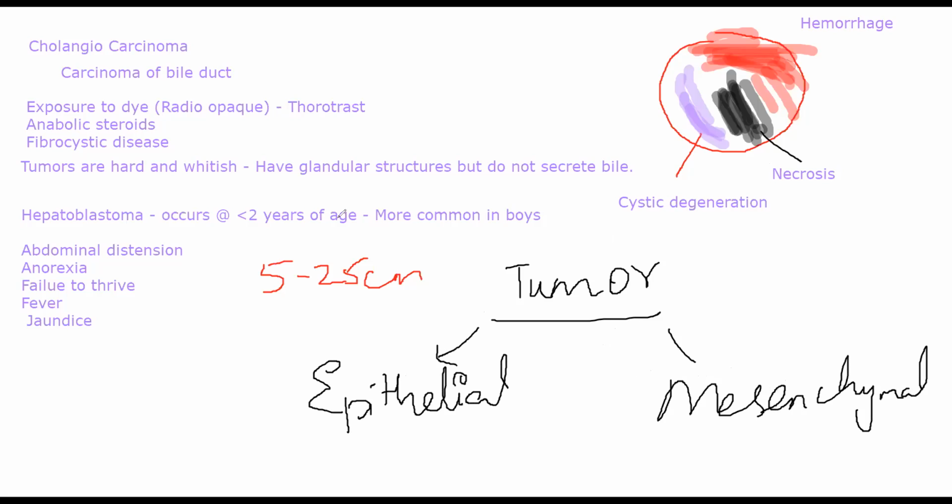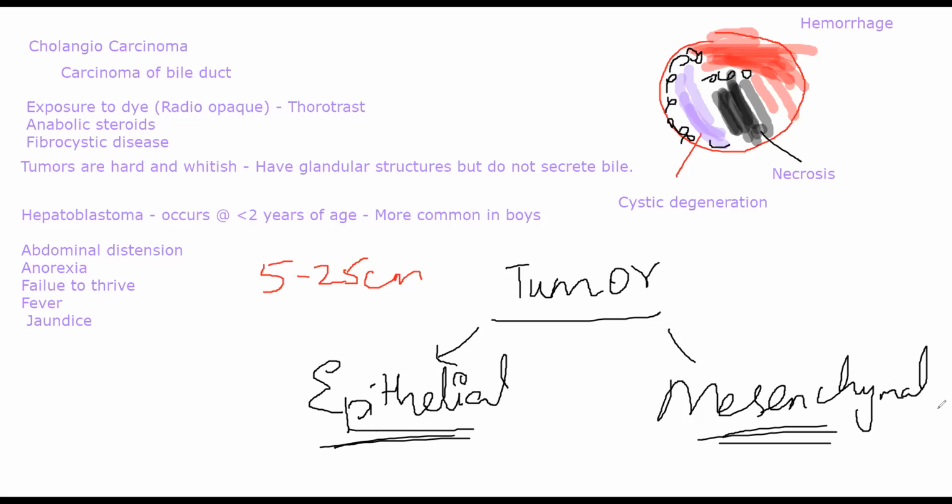I'll not get into more detail, but just remember that for now you will have mesenchymal cells, which have more fibrous connective tissue, whereas epithelial cells will generally have a dark staining nucleus and very scanty cytoplasm. The cytoplasm will not be enough. Sometimes if it is a fetal hepatocyte, it can have more cytoplasm, but it is rarer. So inside the tumor, you will have cells present around these areas of cystic degeneration, hemorrhage and necrosis, and those cells can be divided into either epithelial or mesenchymal cells.